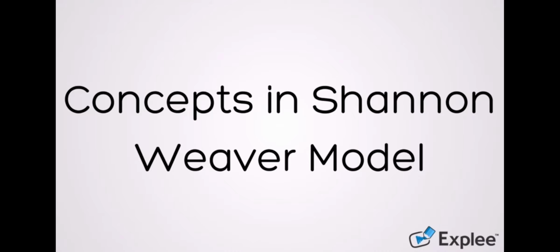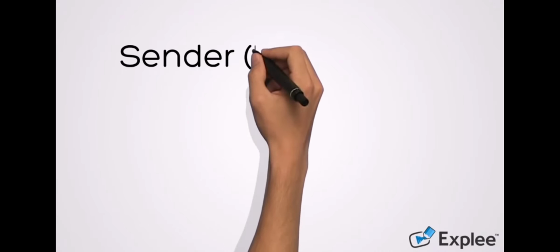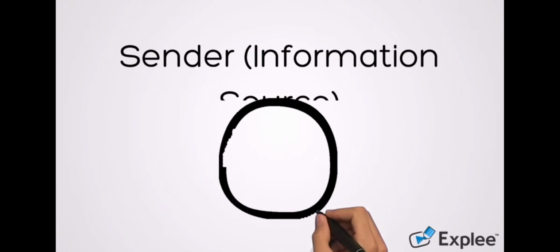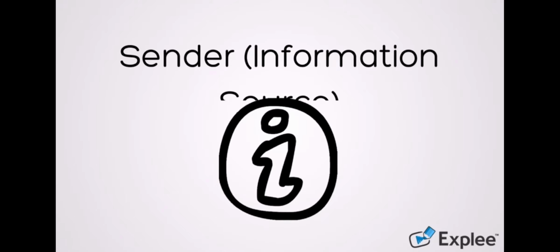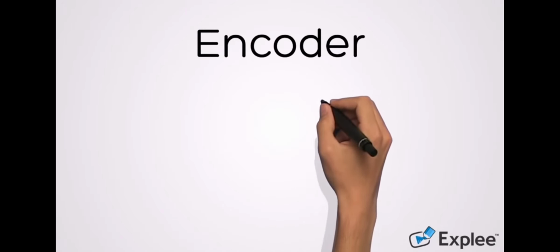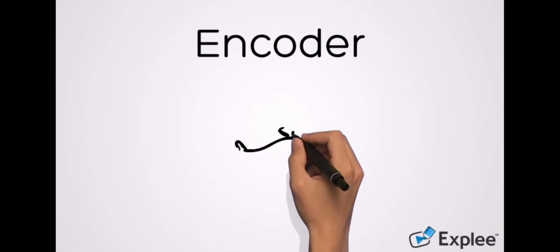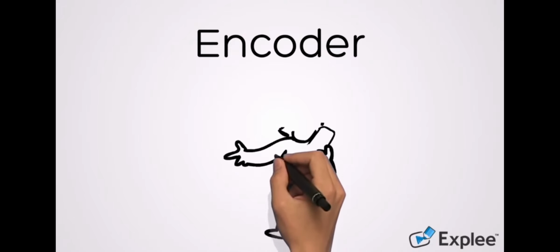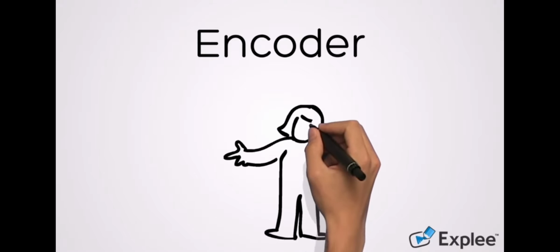Concepts in the Shannon-Weaver model. Sender or information source. The sender is the person who makes the message, chooses the channel, and sends the message. Encoder or the transmitter. The encoder is the sender who uses a machine, which converts the message into signals or binary data. It might also directly refer to the machine. Channel. The channel is the medium used to send the message.